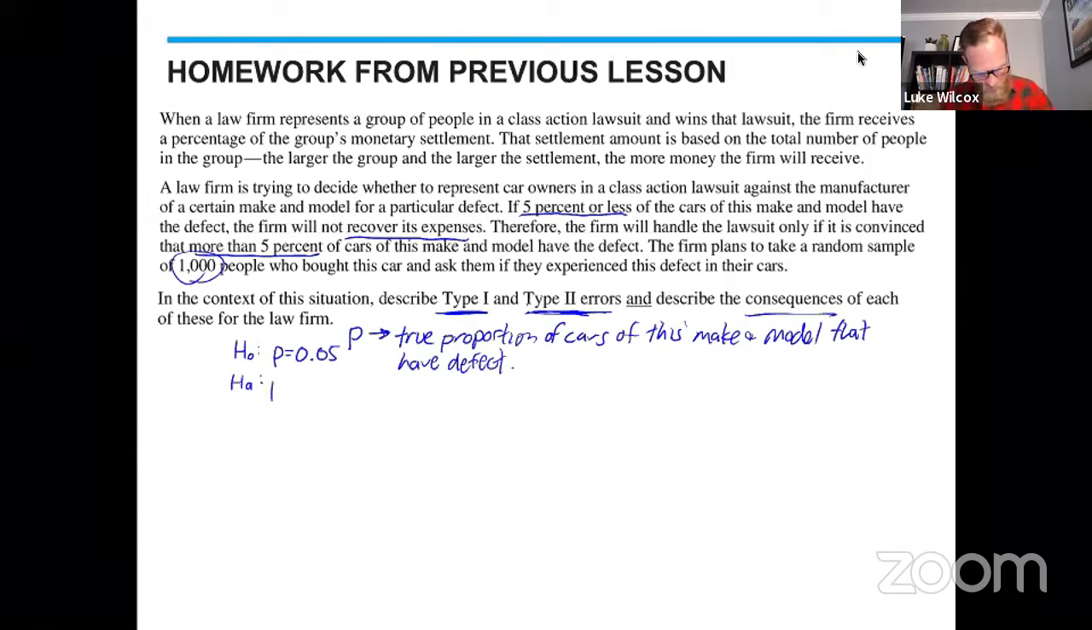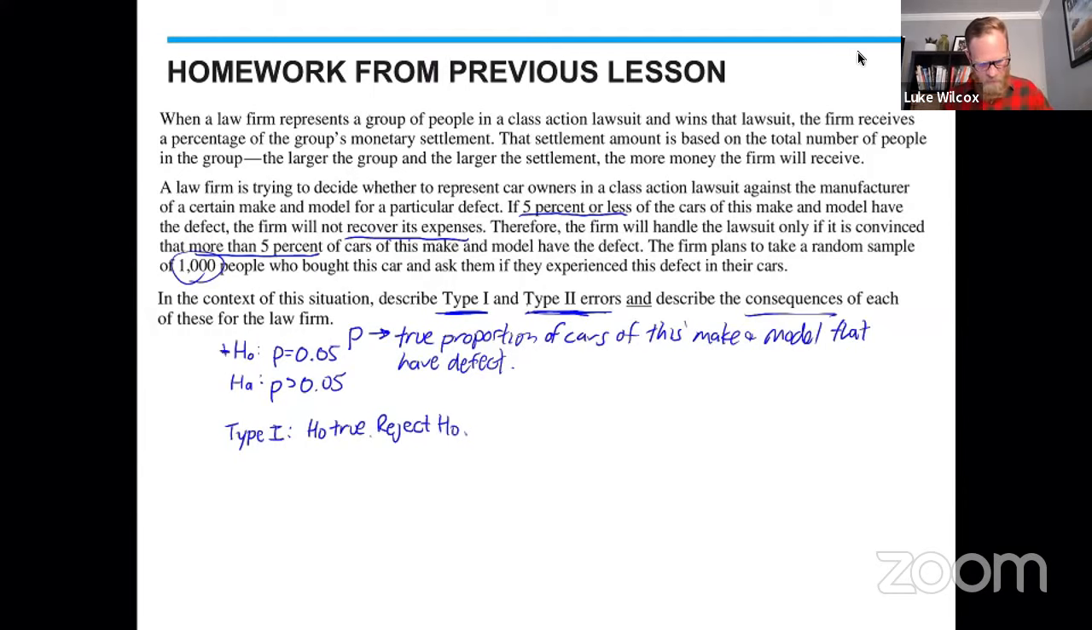But the alternative hypothesis says that the true proportion of cars with a defect is big. It's greater than 5%, in which case they would want to take this case because they'll be able to make some money here. So let's talk about type 1 and type 2 errors. So first of all, the definition of a type 1 error is that the null hypothesis is true, but we've made an error, and the error here would be to decide to reject the null hypothesis. So let's think about what that means in this particular context.